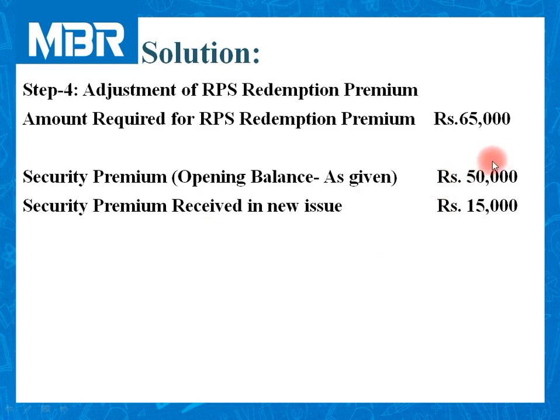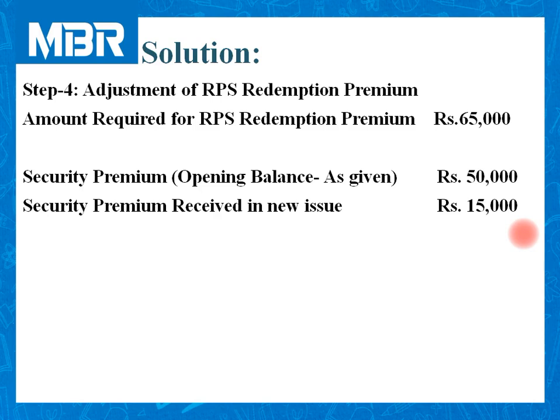So total amount 50,000 plus 15,000 is equal to 65,000. Our requirement is 65,000. Amount available to us is 65,000. So the amount of security premium is sufficient to adjust RPS redemption premium.